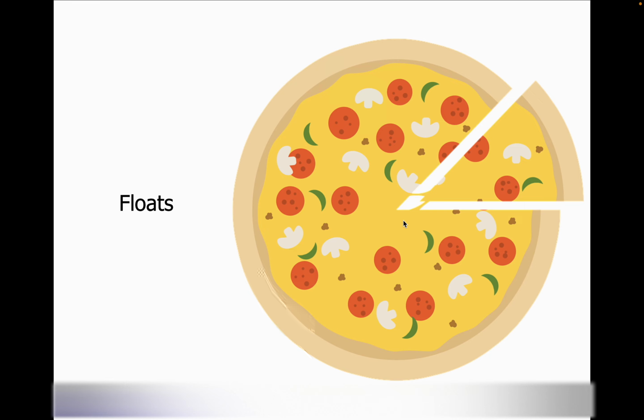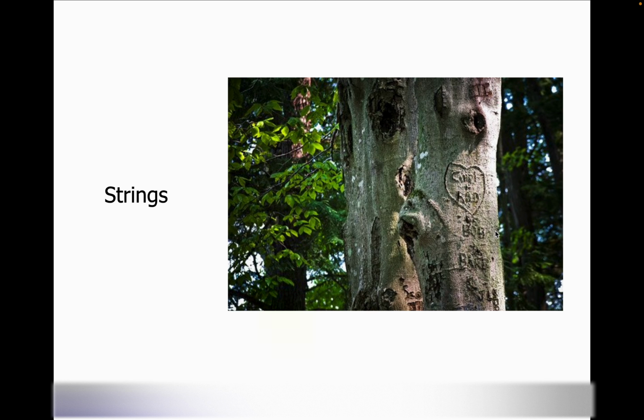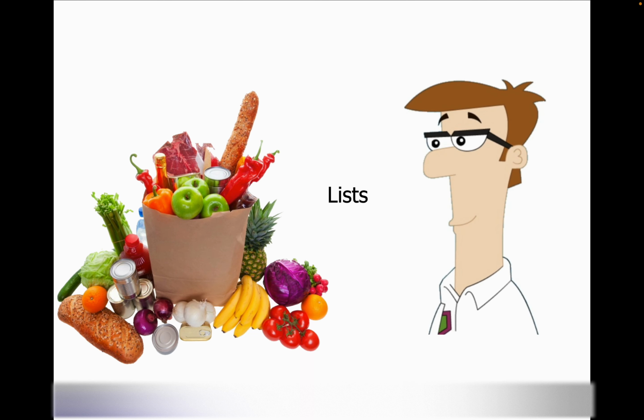Floats are like pizzas. You can never have a perfect slice. They can get as close as they want, but they will always be somewhat rounded. Strings are like carvings in trees. You can write anything that you want. It could be letters, it could be numbers, it could be symbols, but once they're there, you can't change it.